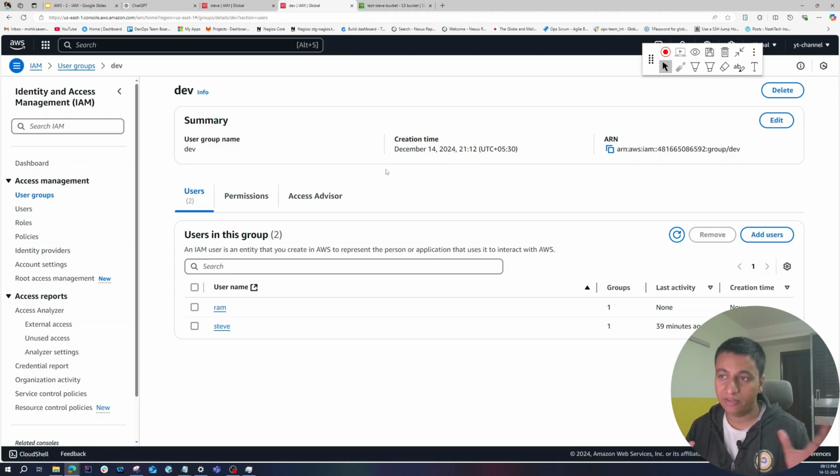So let's say you have a different group for QAs, you might have a different group for the front-end guys, a different group for the admins. This is a really good approach to manage your IAM users.